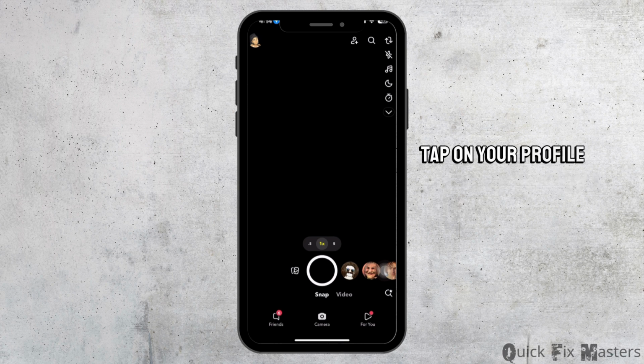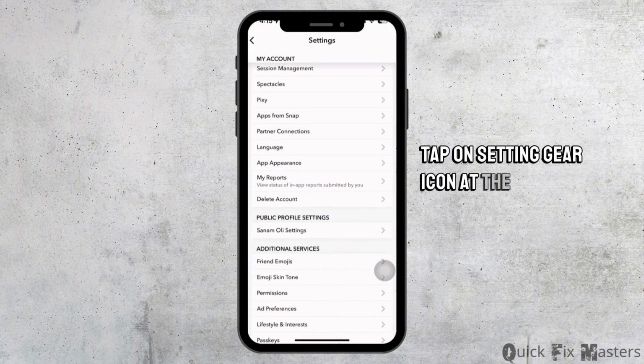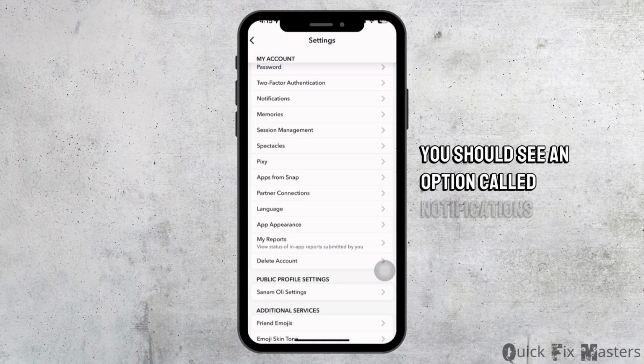Tap on your profile picture at the top left corner to go to your profile section. From your profile section, tap on the Settings gear icon at the top right corner. In your settings, scroll down. Under the section My Account, you should see an option called Notifications.